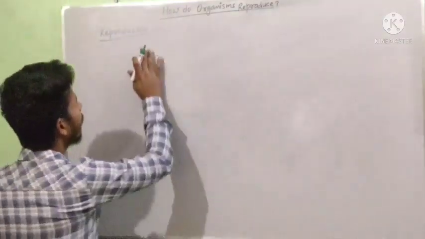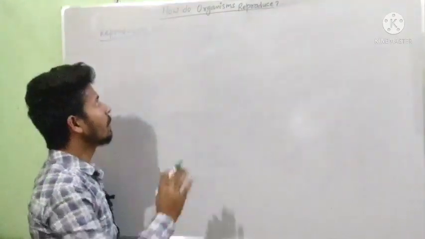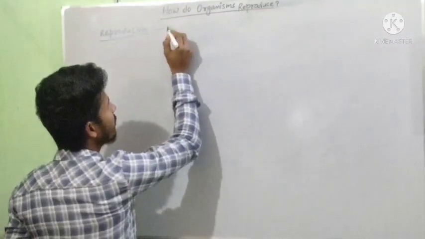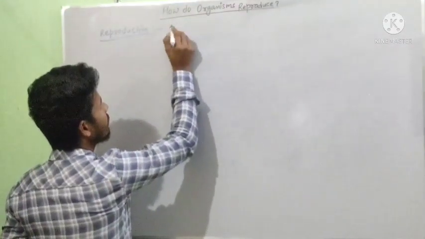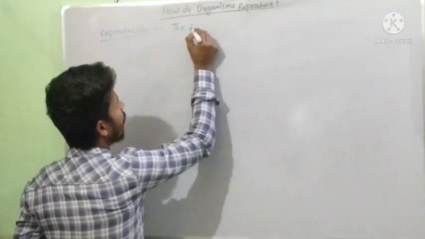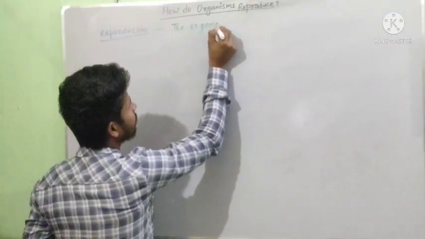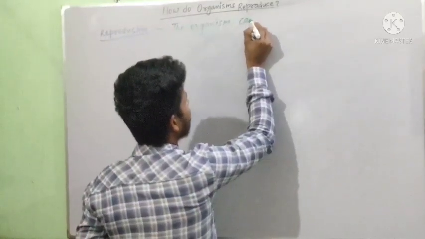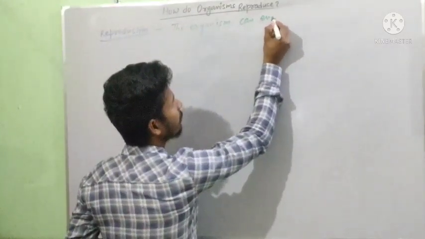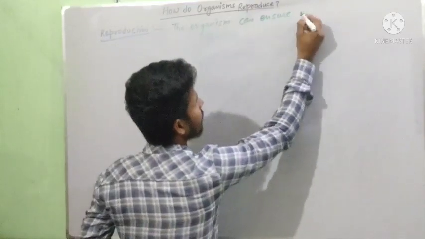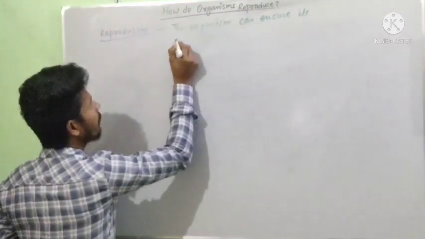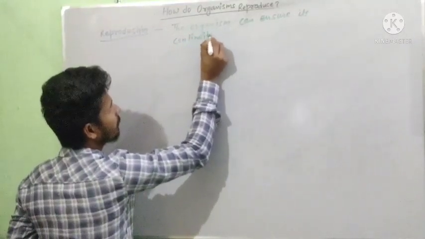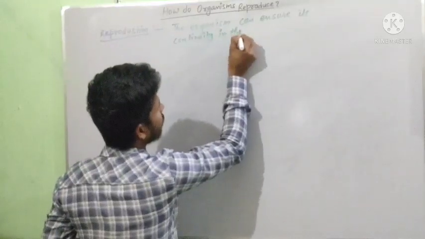We had studied that the term reproduction refers to that process in which the organism can ensure its continuity in the world.